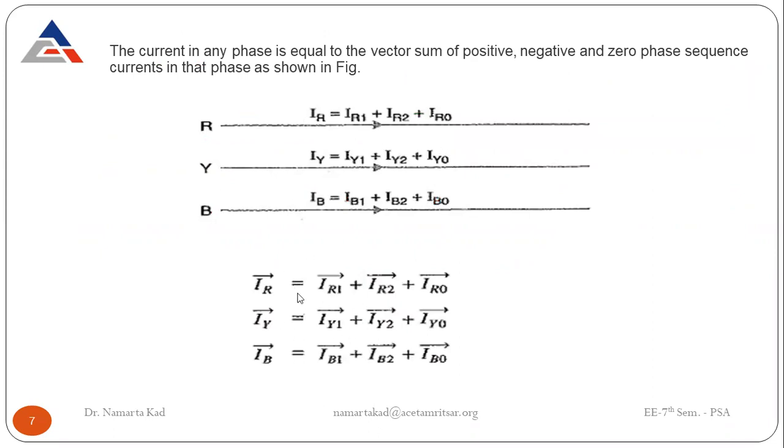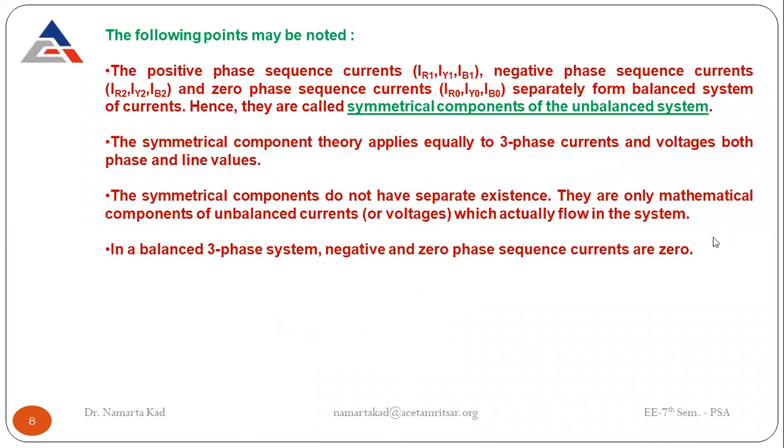So in case of the balanced system, there is no negative sequence, there is no zero sequence. Only the positive sequence component is present in case of the balanced system. These three together are present only where the system is unbalanced, where the system has a fault. So must remember this line: in a balanced three-phase system, the negative and zero phase sequence currents are zero.